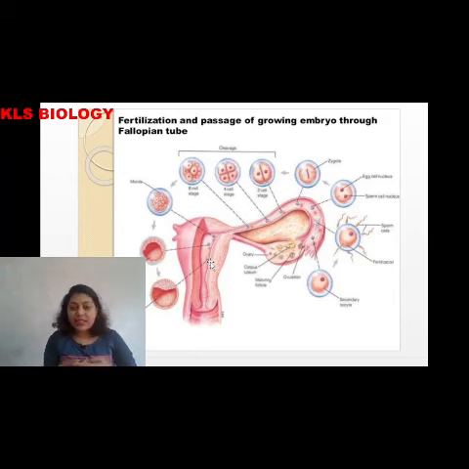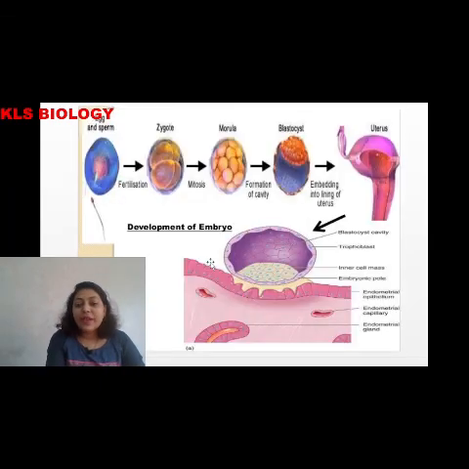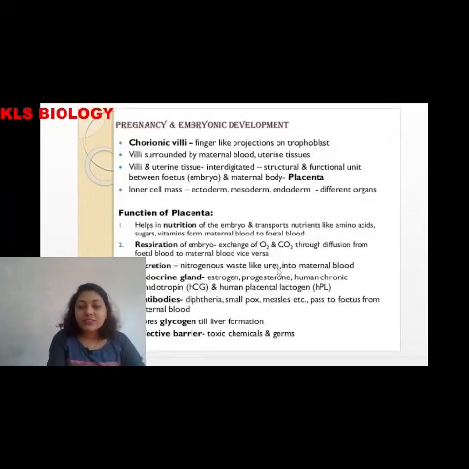Uterus has 3 layers: endometrium, myometrium and perimetrium. So in the inner layer of the endometrium, the implantation process takes place where the embryo starts developing. When the implantation process happens, placenta formation takes place. So the placenta is the temporary organ which is formed, which helps in the nourishment of the further growing embryo.